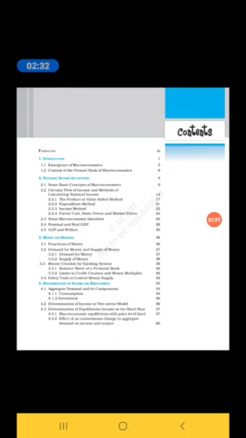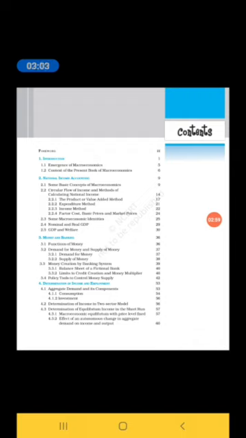Second chapter, that is National Income Accounting. Here we learn some basic concepts of macroeconomics, means here we learn the meaning of national income, and other concepts like what are the economic agents. So various kinds of concepts we learn in these basic concepts of macroeconomics.